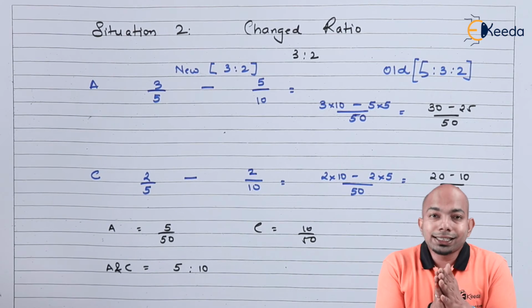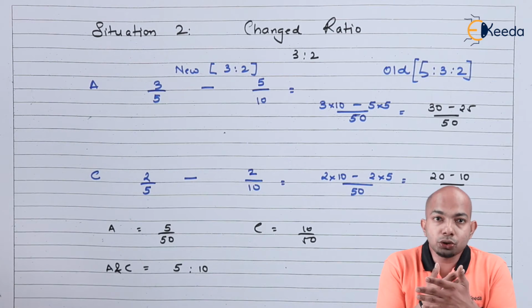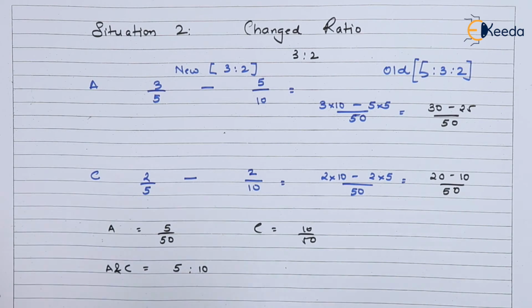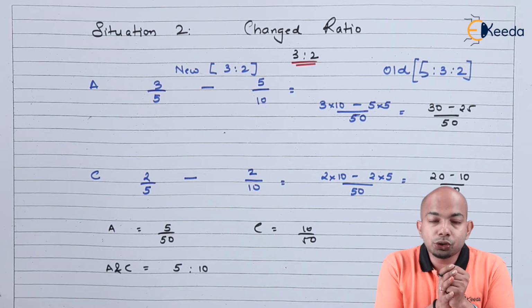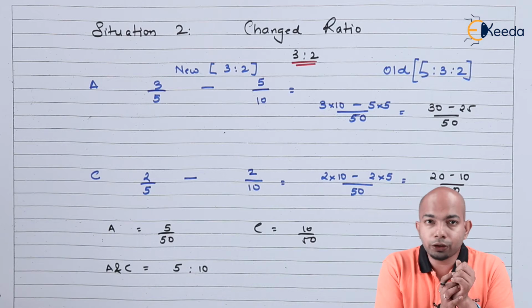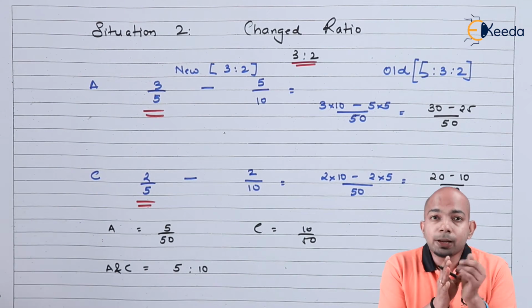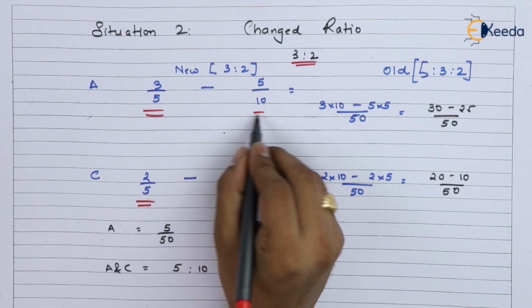So in the changed scenario, where we have analyzed that the new ratio is 3 is to 2, we'll analyze how the steps have gone ahead. So the new ratio that they have to keep is 3 is to 2. That means for A it will be 3 upon 5 and C it will be 2 upon 5. This is the new ratio that has to be subtracted from the old ratio, that is 5 upon 10 and 2 upon 10.